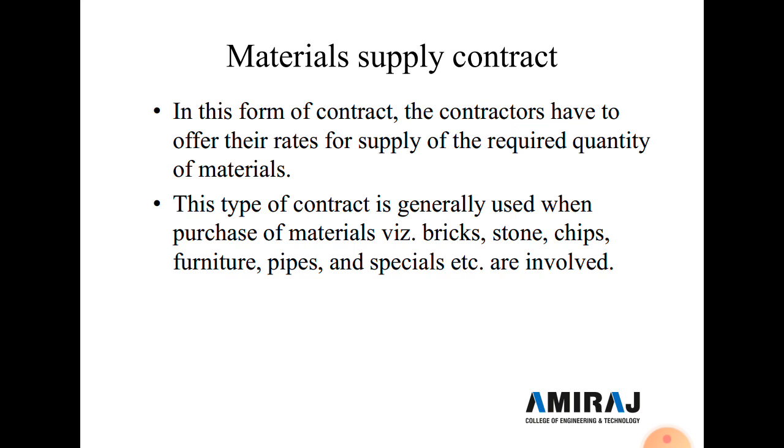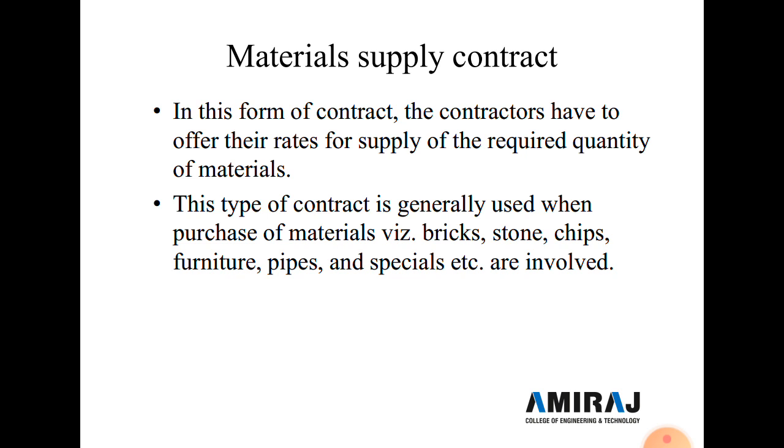Now the next type of the contract is the material supply contract. In this form of the contract, the contractor has to offer rates for the supply of the required quantity of material, inclusive of all local taxes, carriage and delivery charges, at a specified store within the time limit and in a particular area.